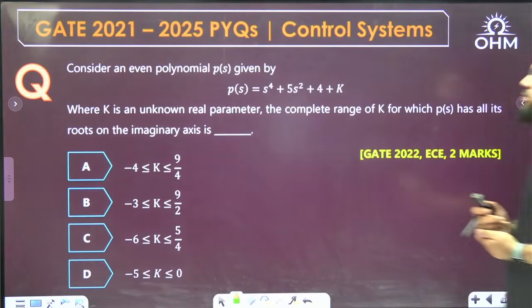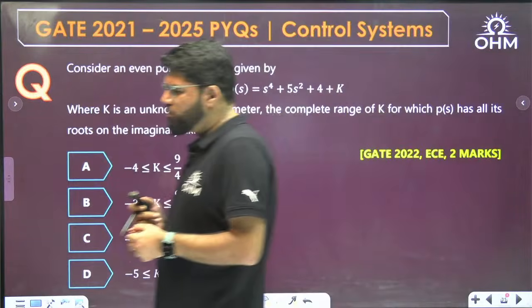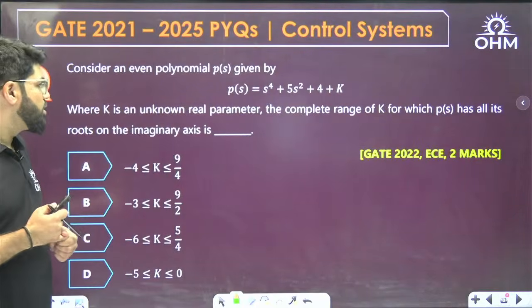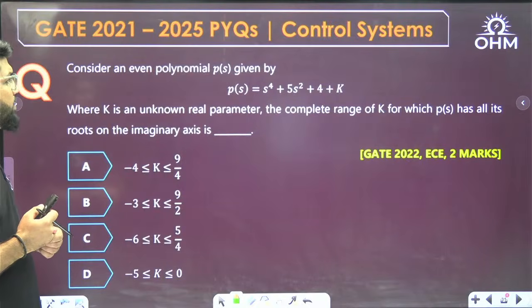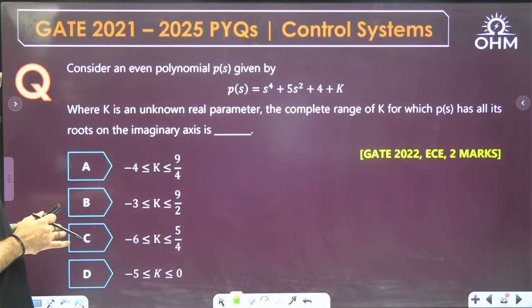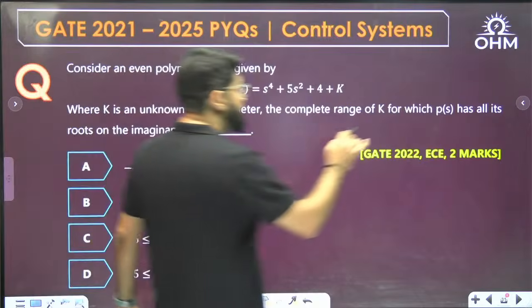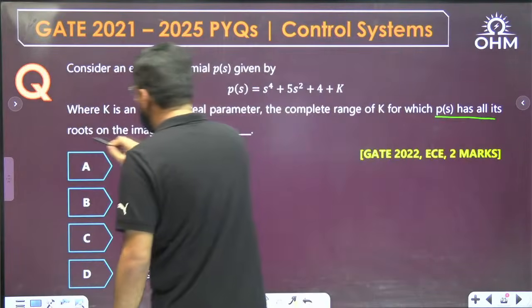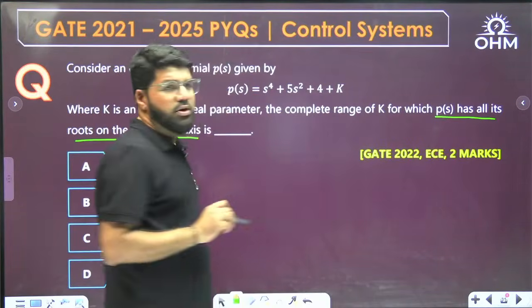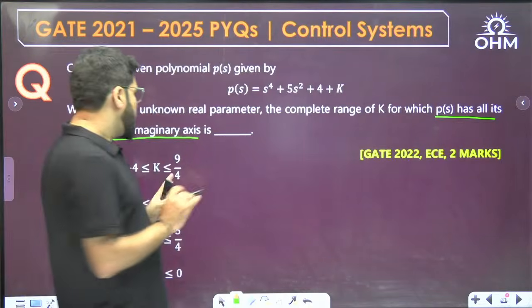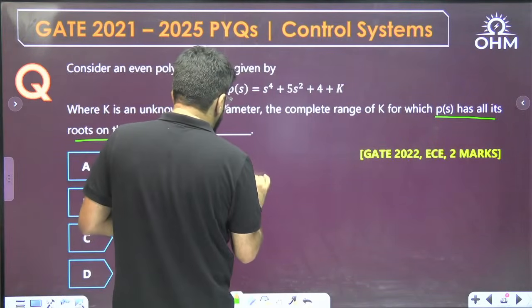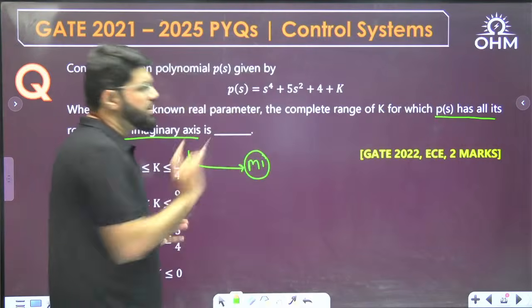Okay, consider an even polynomial P(s) equal to s power 4 plus (5 plus k) s square plus (4 plus k). Find the complete range of k for which P(s) has all its roots on the imaginary axis. Now see, P(s) has all its roots on the imaginary axis. Imaginary roots come. Now what is method number 1? I'll tell you a simple logical method for this question.